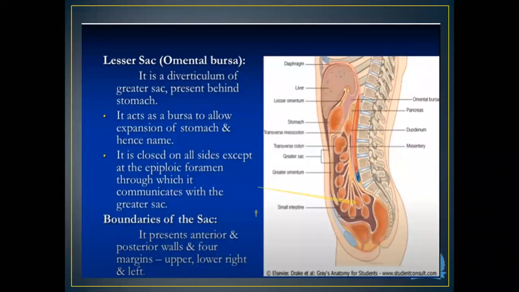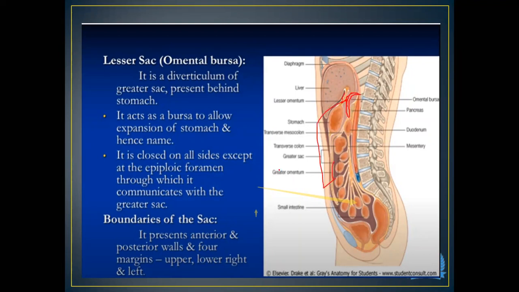Now, what is the lesser sac? Let me explain in more detail. Another name for the lesser sac is the omental bursa. This omental bursa, or the lesser sac, is formed by the cavity in between the lesser and the greater omentum. If you can see here with me, this layer is the greater omentum, and this is the lesser omentum. This space in between the greater and the lesser omentum is called the lesser sac.